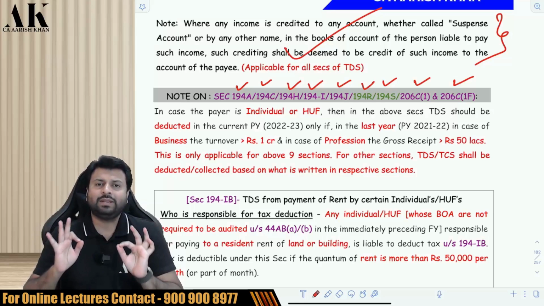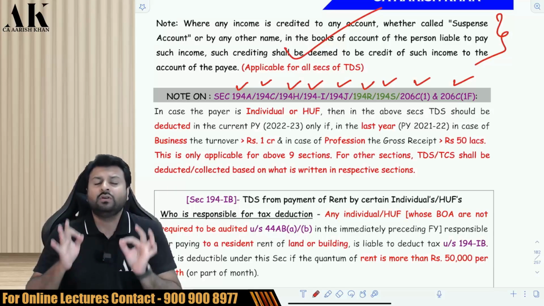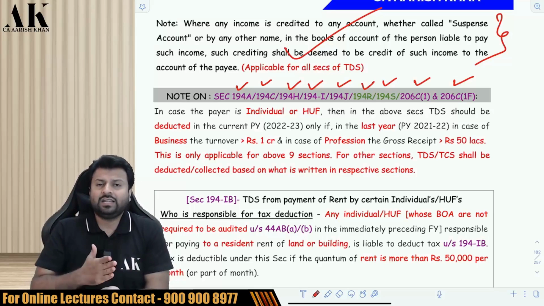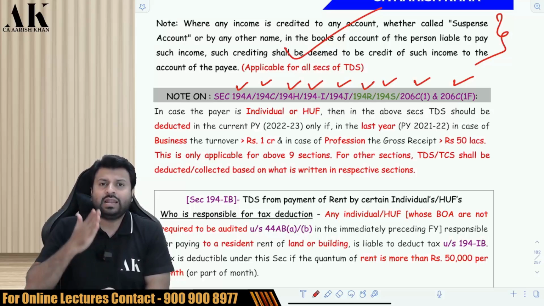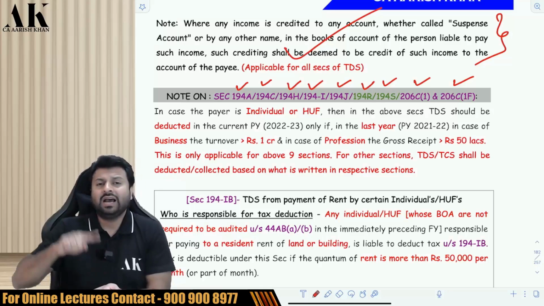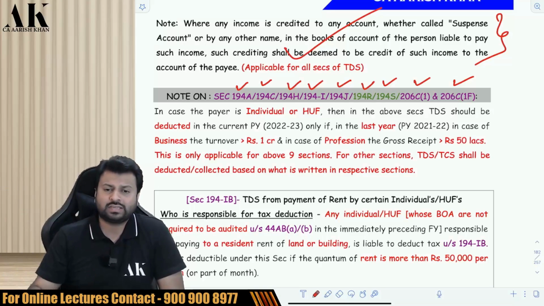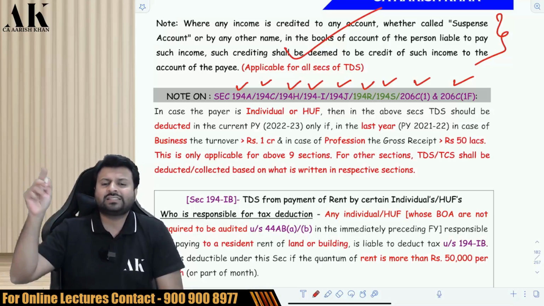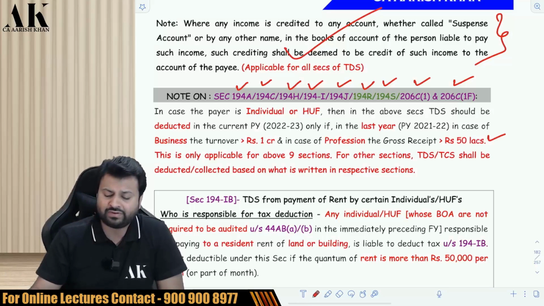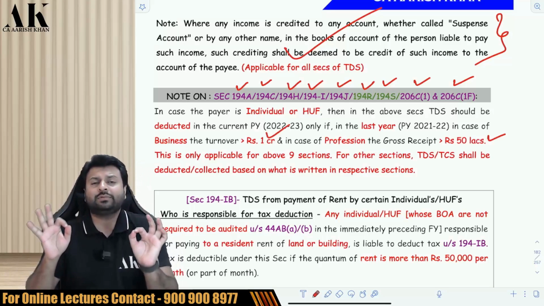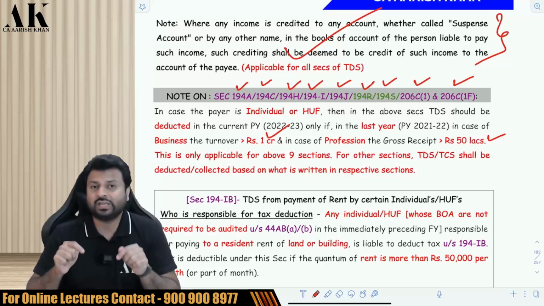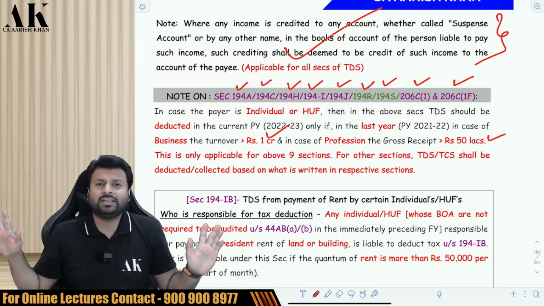This common note is applicable first of all for individual HUF. Which individual HUF? In the current year you are an individual HUF. Then you are liable to deduct TDS and TCS under these sections only if last year's business turnover is greater than 1 crore rupees or last year's professional gross receipt is greater than 50 lakh rupees. Then only you are supposed to deduct TDS under these 9 sections, or else you are not supposed to deduct TDS in these 9 sections.